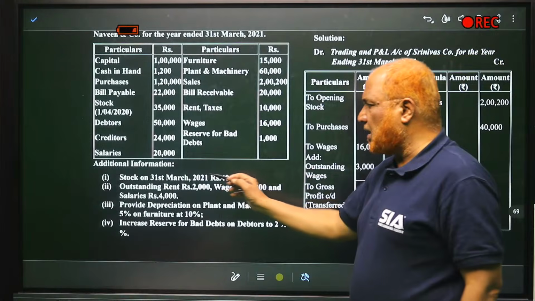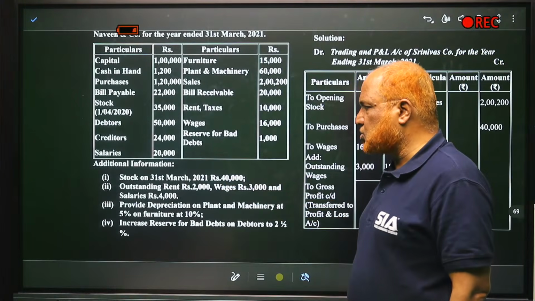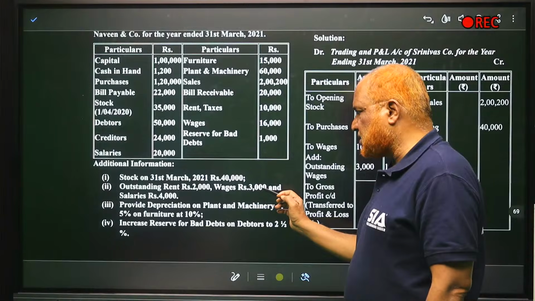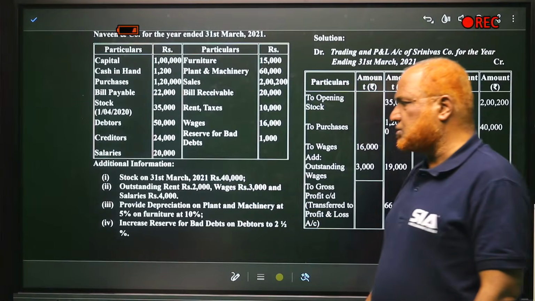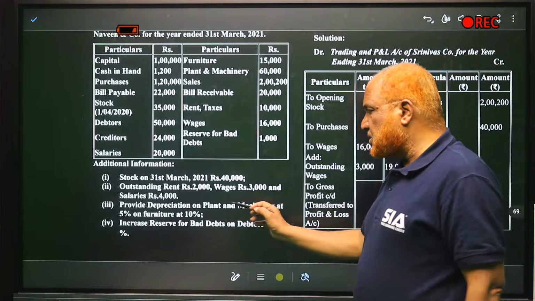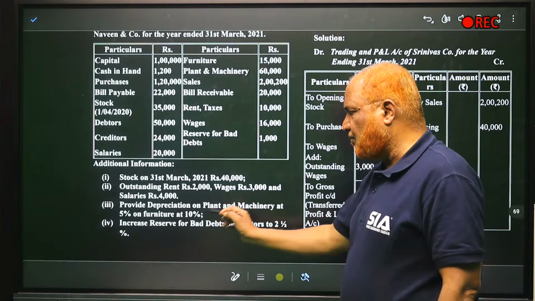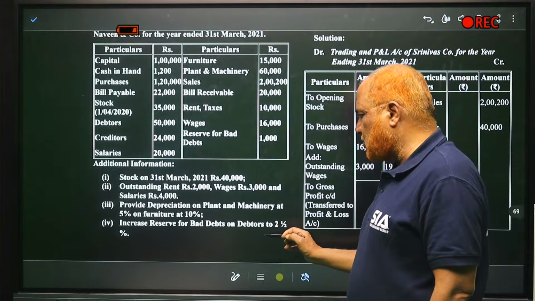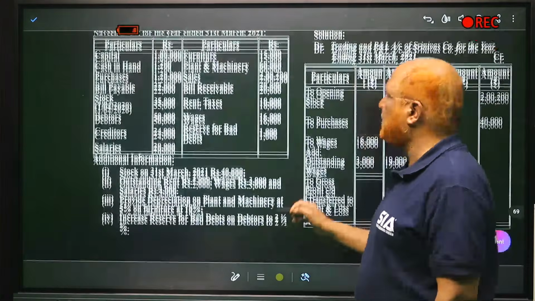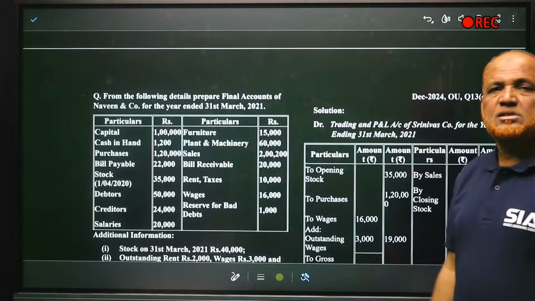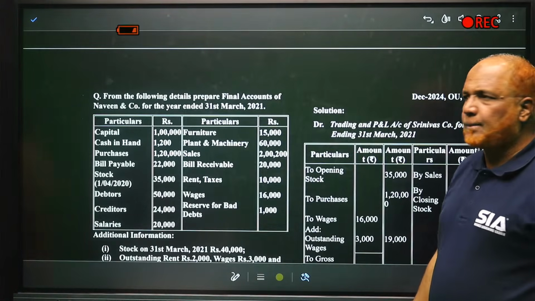Stock on 31st March, end of the year, closing stock 40,000. Outstanding rent 2,000, wages 3,000 and salaries 4,000. These three items are outstanding. Provide depreciation on plant and machinery at 5% and furniture 10%. Increase the reserve for bad and doubtful debts at 2.5%. That's all. So compared to the previous problem, this problem is a simple one. Only few items are there.